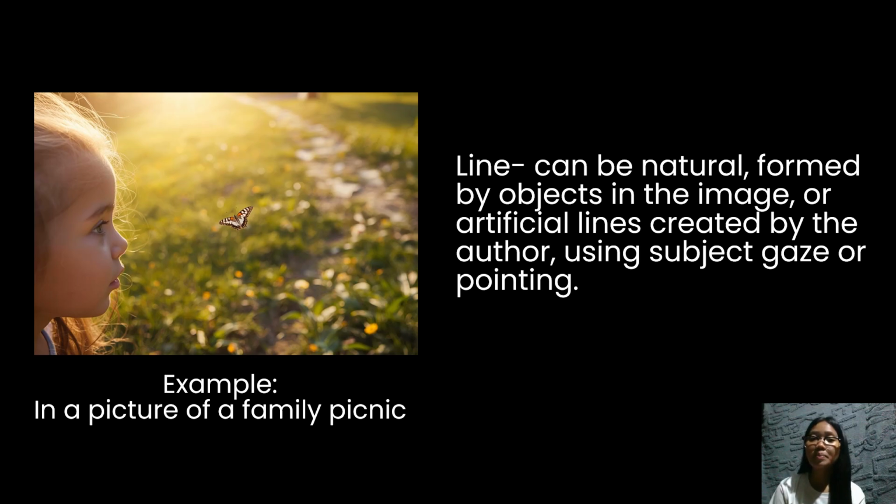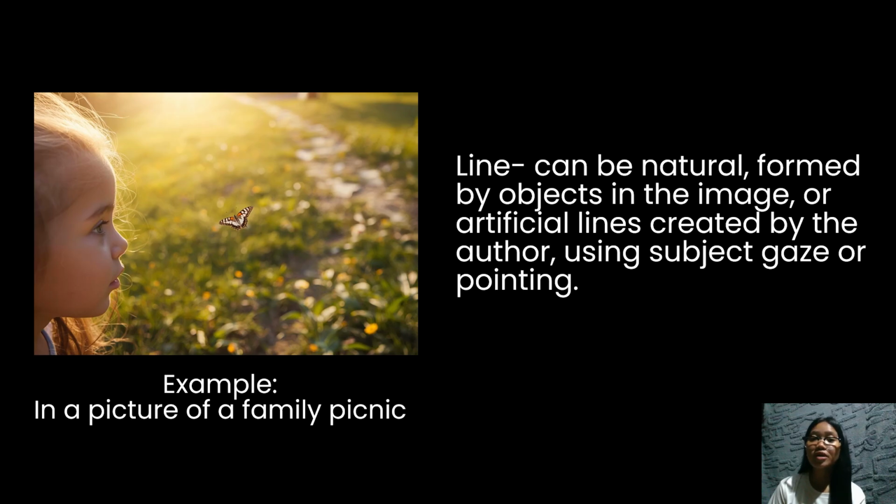Additionally, the pathway winding through the park acts as a natural line formed by objects in the scene, leading the viewer's eyes deeper into the picture. Sometimes, an artist might draw an arrow or an artificial line pointing to a specific object like a picnic basket to highlight its importance.